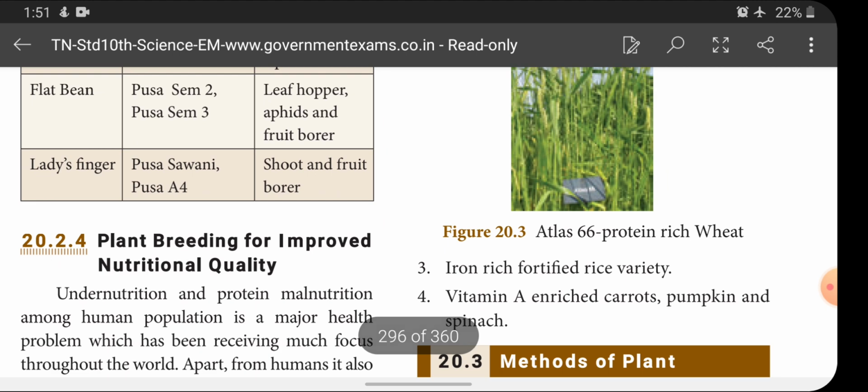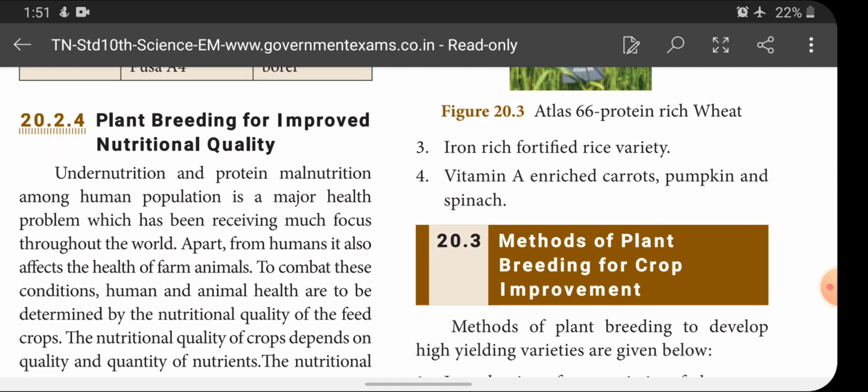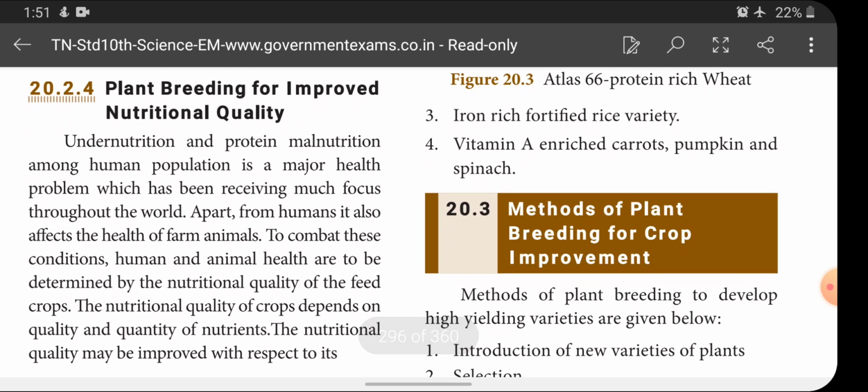Plant breeding for improved nutritional quality. Undernutrition and protein malnutrition among the human population is a major health problem which has been receiving much focus throughout the world. Apart from humans, it also affects the health of farm animals.